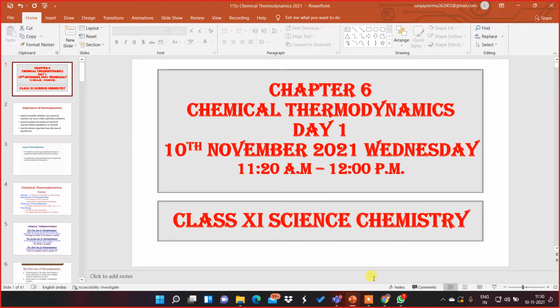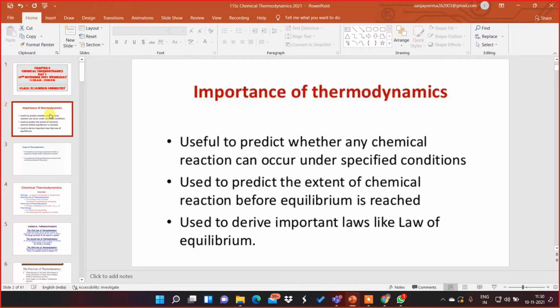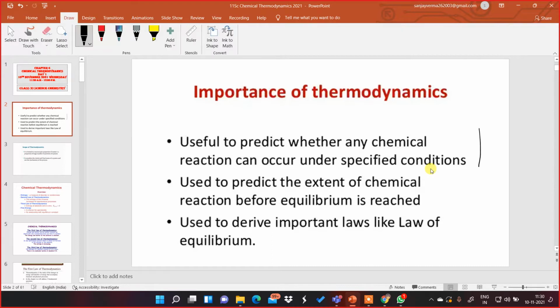Now, to move further in this chapter, let us get to know the gist of the importance of thermodynamics. Why in chemistry do we feel the importance of learning this chapter? The first point, as you see on your screen: with thermodynamics, it is useful to predict whether any chemical reaction can occur under specific conditions or not. There are some chemical reactions which do not need any specific conditions, but most chemical reactions need specific conditions like temperature or pressure.